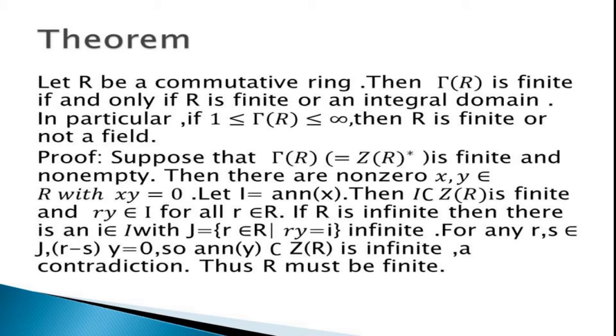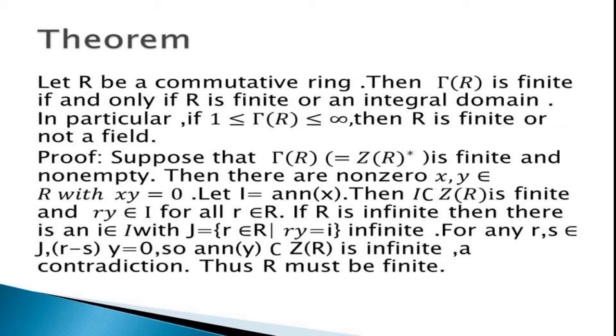Suppose that Γ(R), the vertex set of non-zero zero divisors, is finite and non-empty. There are non-zero x, y belonging to R such that xy is equal to 0. Let ideal I be the annihilator of x.